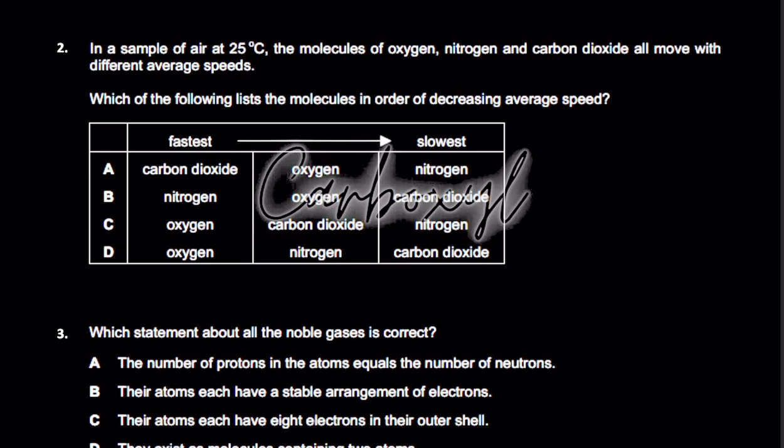Okay. In a sample of air at 25 degrees Celsius, the molecules of oxygen, nitrogen, and carbon dioxide all move with different average speeds, right? Now, it's asking which of the following lists of molecules is in order of decreasing average speed. We know that the speed is basically the rate of diffusion of these gases, right? And diffusion depends upon two things. It depends upon the relative mass, and it depends on the temperature, and the examiner in the question has kept the temperature constant. So if the temperature is constant, the only thing that would affect the rate of diffusion or the speed of these gaseous molecules is going to be the mass of these gaseous molecules.